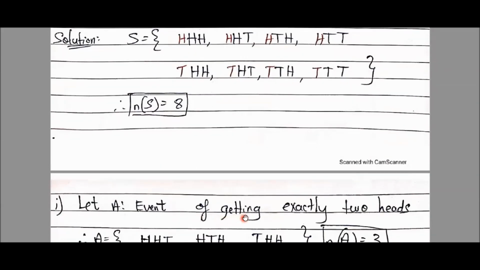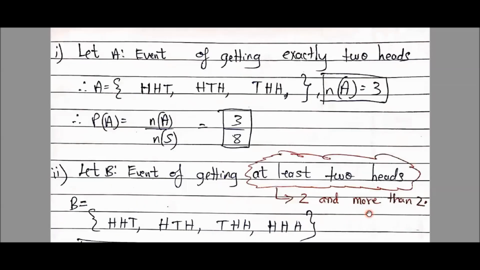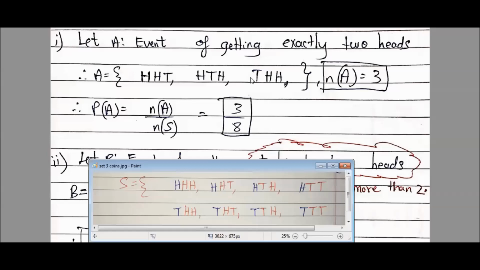See this, let A be the event of getting exactly 2 heads. So now let's see exactly 2 heads, how to get. So students, we want exactly 2 heads. In front of you, there is a screen where I have mentioned the sample space. There's a pop-up just to help you out with the sample space. We need exactly 2 heads. Can I say here we have 3 heads? This will not go. Or here we have 2 heads. Okay. Here also we have 2 heads.